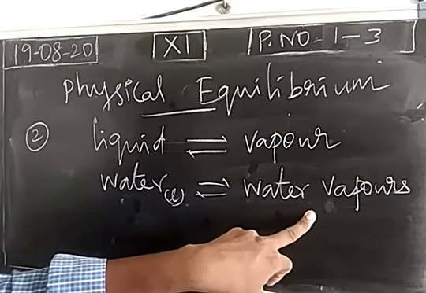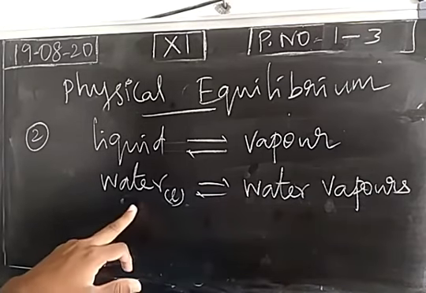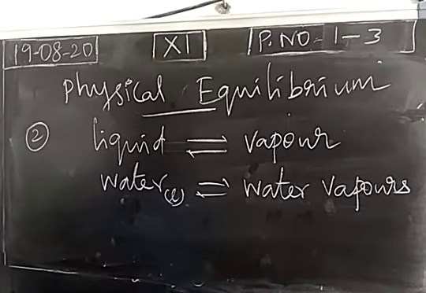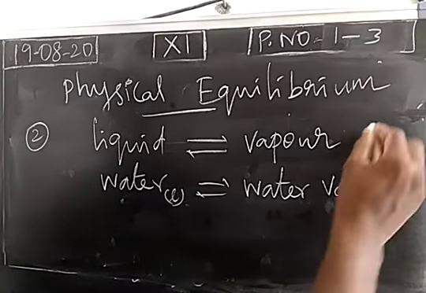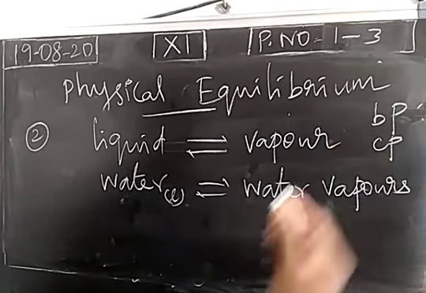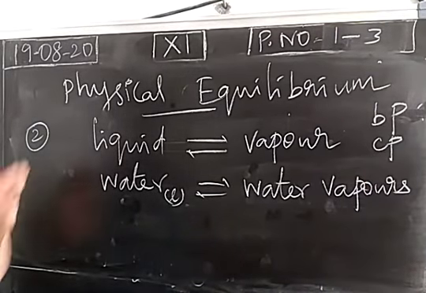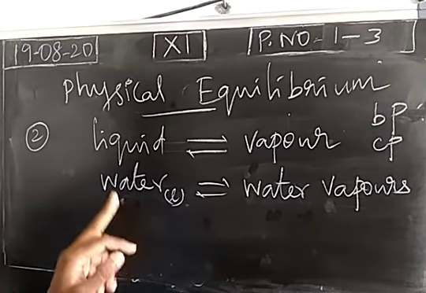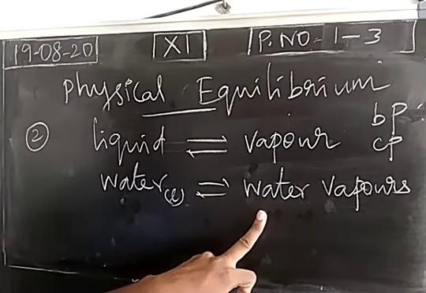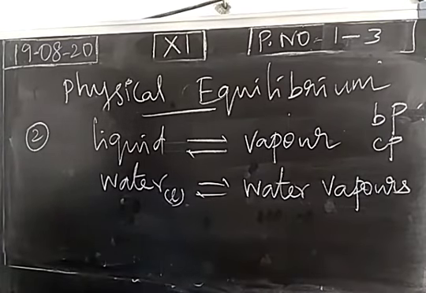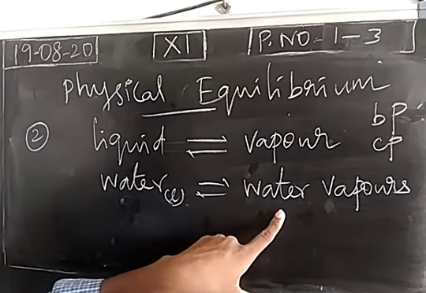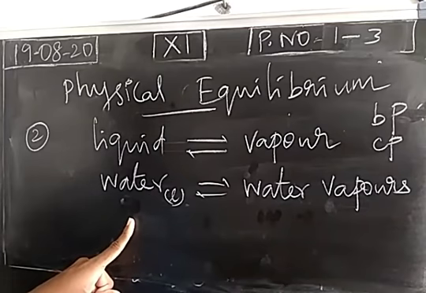When water vapors are condensed, it becomes liquid water. So the process is called condensation, and the temperature is called the condensation point. So boiling point and condensation point. We consider the physical transformation of a substance from liquid into vapor. Example, water: liquid water is changed into water vapors at 373 Kelvin. That is the forward process. What is the backward process? When we cool this, that means when it is condensed, it provides liquid water.